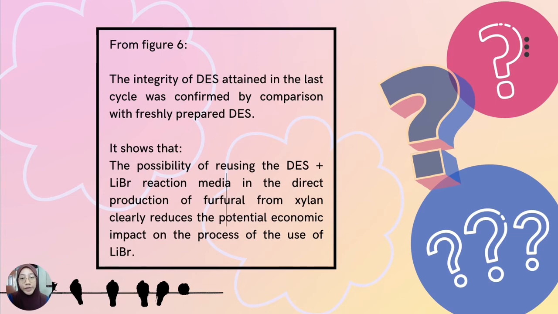The integrity of the deep eutectic solvent attained in the last cycle was confirmed by comparison with freshly prepared deep eutectic solvent, showing that the recovered solvent maintains its integrity. Hence, the possibility of reusing the deep eutectic solvent with lithium bromide reaction media in the direct production of furfural from xylose can reduce the potential economic impact of the use of lithium bromide.